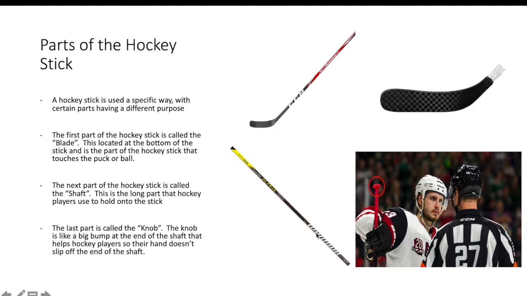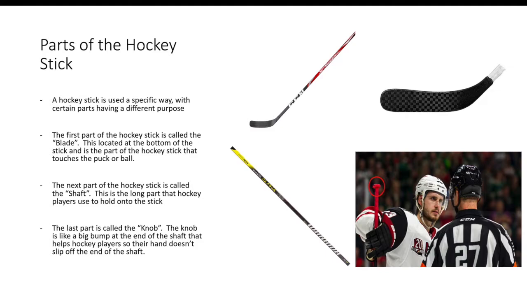So right here I have a picture of the hockey shaft. If we look right here, the shaft is also right here on this stick. Hockey players hold on to the hockey stick by the shaft. So it's nice and long, so they can put two hands on it and hold it differently, and it is called the shaft. The last part is called the knob.